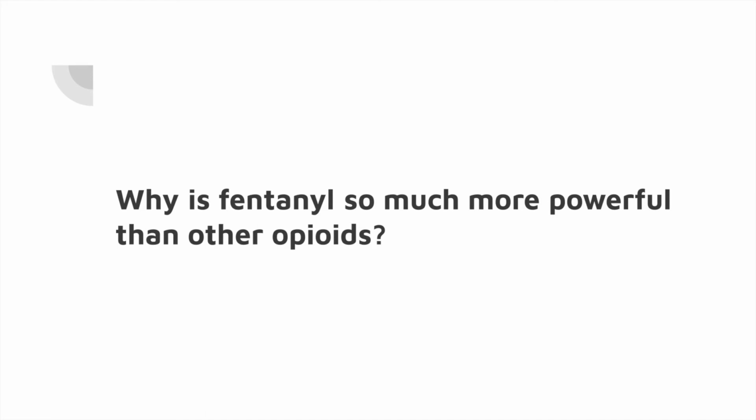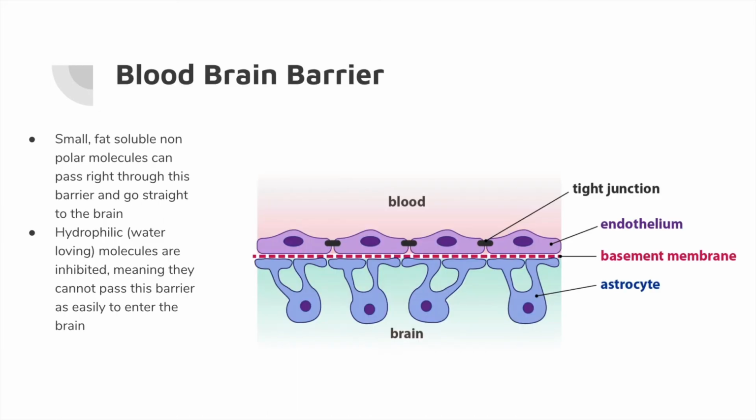So, we've talked about a lot of this, but we want to know why fentanyl is so much more powerful than other opioids. One of the main reasons for this is the blood-brain barrier. This is a barrier that pretty much all drugs have to pass through to affect the brain and the central nervous system.